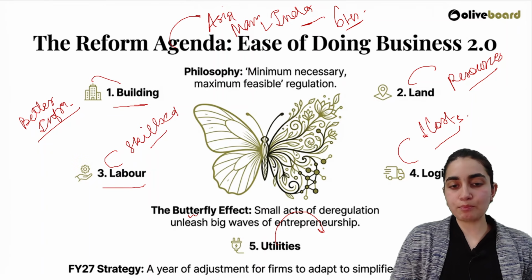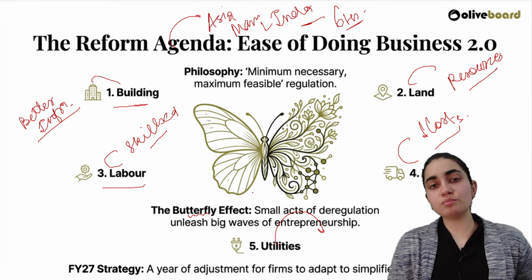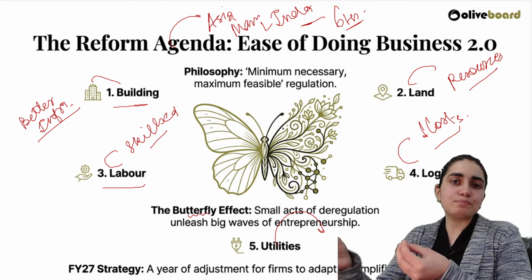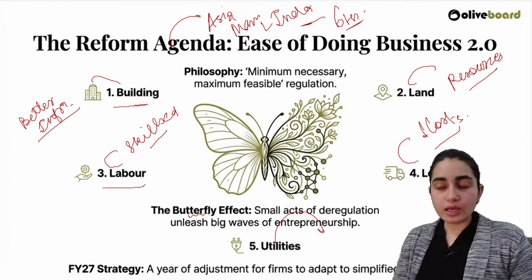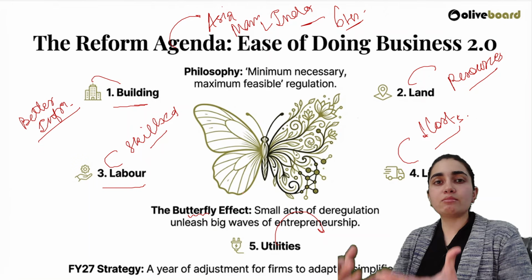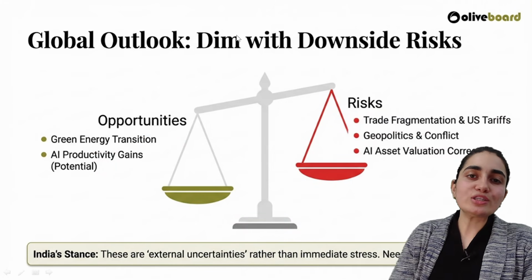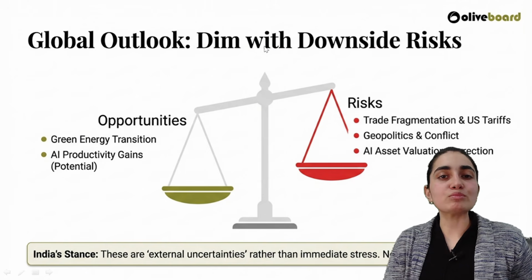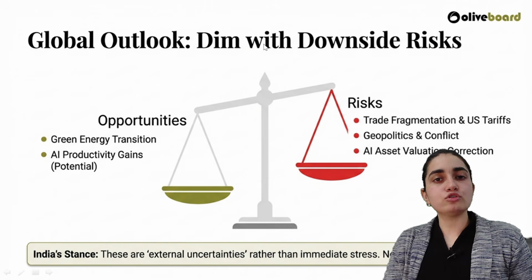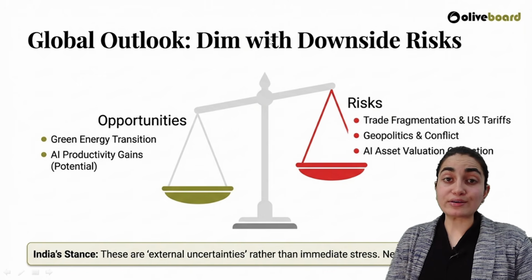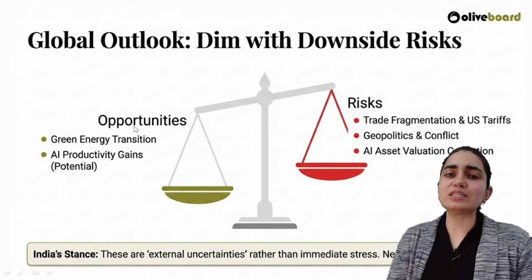Now, there is one important effect that has been mentioned, the butterfly effect. The butterfly effect clearly says that small steps taken today are worth bringing betterment tomorrow. Along with that, this says that although we are having many problems here, such as Trump tariff imposition, lack of market, geopolitical tensions, and AI-related aspects, we are having many opportunities as well.